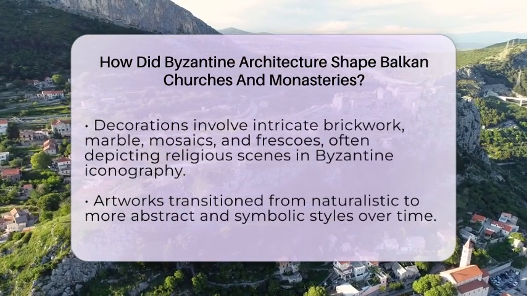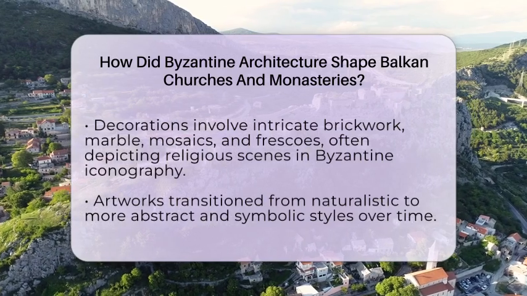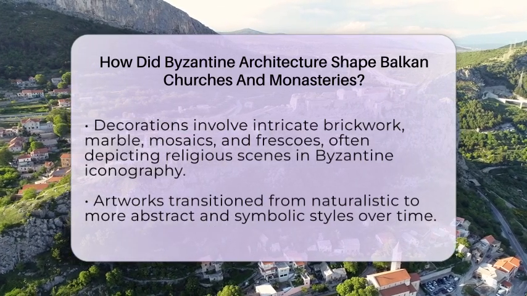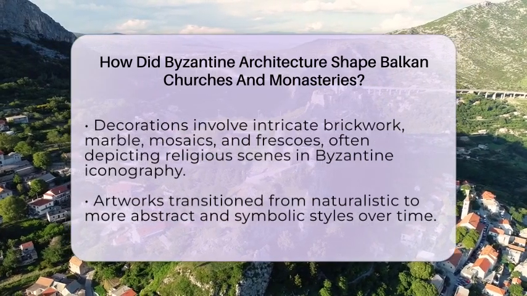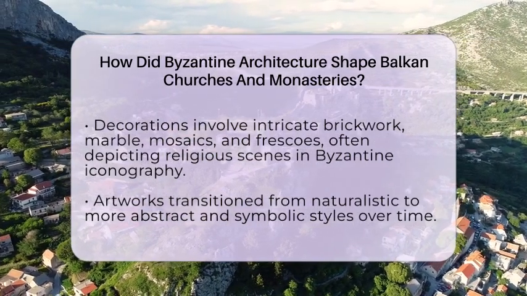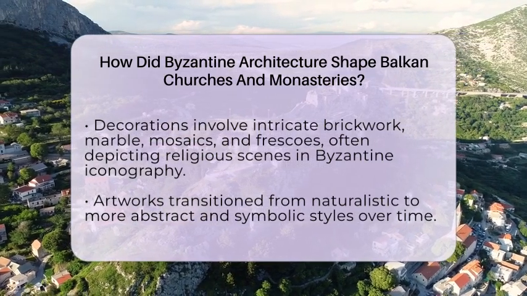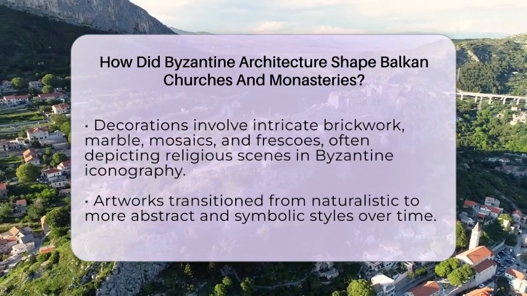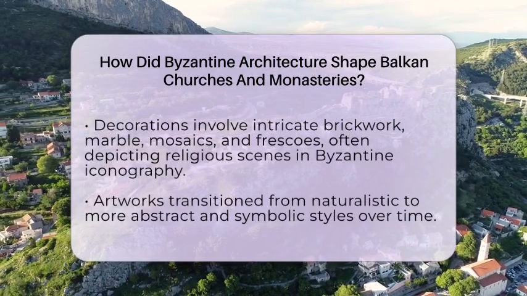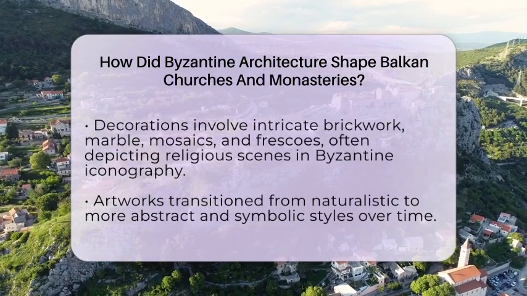Balkan churches often feature intricate brickwork, marble slabs, and vibrant mosaics and frescoes. These artworks follow Byzantine iconography, showing religious scenes with a style that evolved from naturalistic to more abstract and symbolic. The Hosios Loukas Monastery in Greece is a prime example, with its stunning mosaics and detailed frescoes.